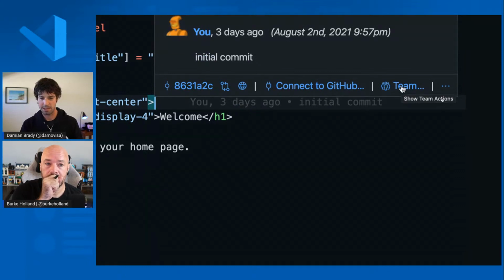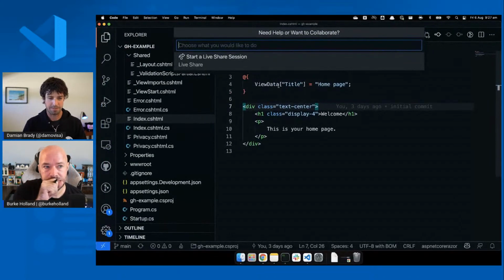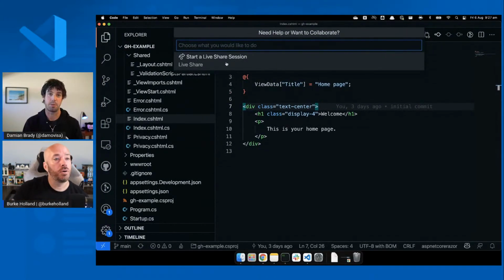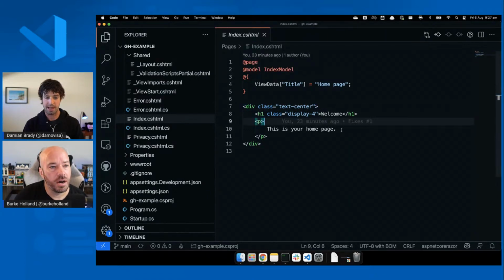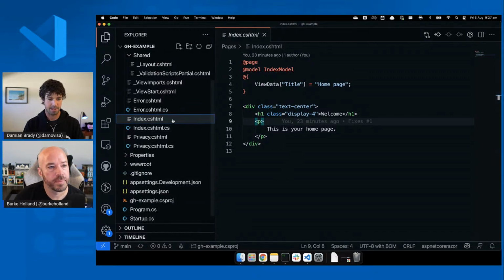Show team actions. What does that do? Let's click on it. I'm not scared. Start a Live Share session. Oh, you can start Live Share directly from GitLens. Okay, that's very cool. So yeah, it gives you a lot of this kind of stuff. Does it give you extra stuff here? Oh no, that's just the IDE stuff.